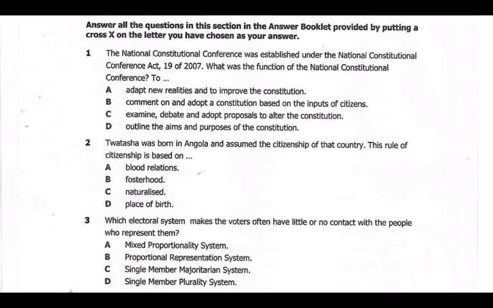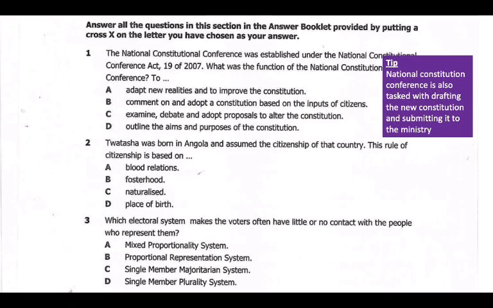If we review the National Constitution Conference, it is also tasked with drafting a new constitution. They draft a new constitution and then submit it to the ministry. So if we look back at this tip, the National Conference's task is to draft. When they draft the constitution, they submit it to the ministry, and then it goes through bills and then amendment. If there is anything like changing the constitution, first of all, the National Constitution Conference is there.